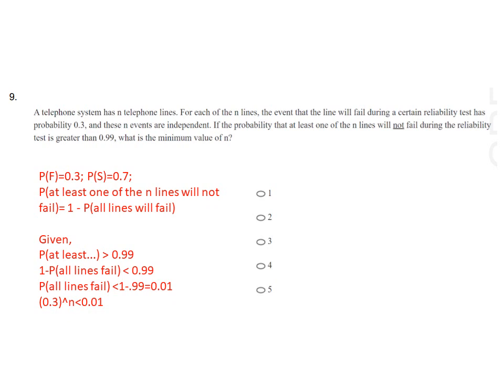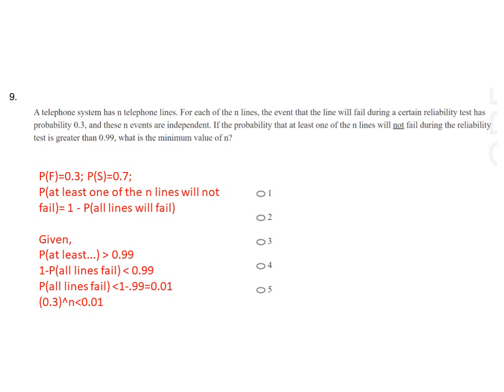So at least one of the n lines will not fail can be rewritten as 1 minus the probability that all lines will fail. If all lines fail and we take the difference from 1, we'll get the probability that at least one of the n lines will not fail.